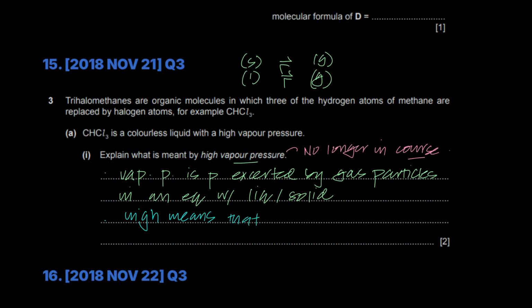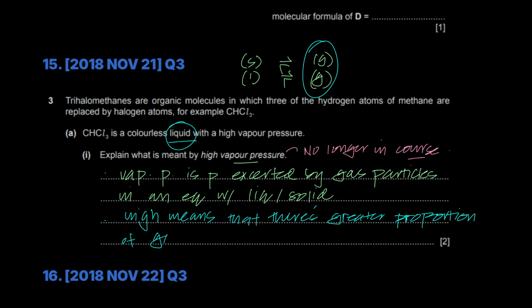that there's basically greater proportion of gas particles compared to the liquid or solid particles, right? And because it's liquid, so I'm just going to talk about liquid. So high means that there's greater proportion of gas particles versus its liquid particles at equilibrium.